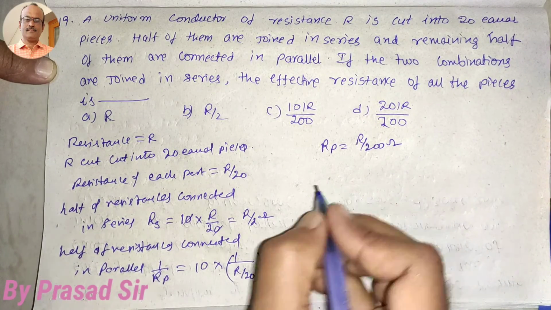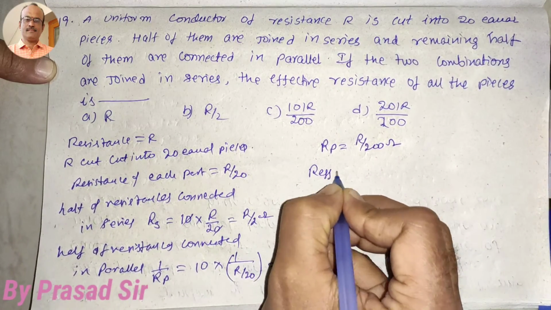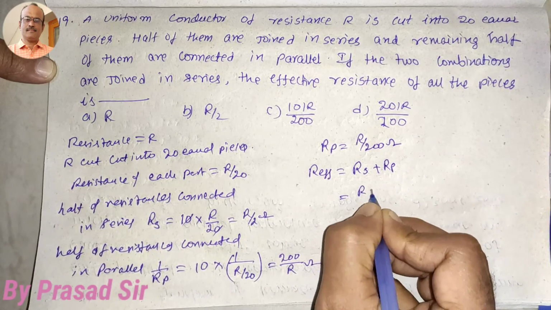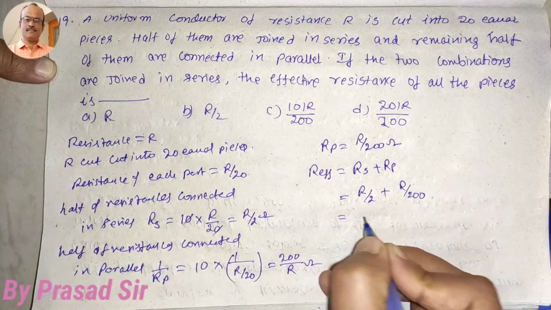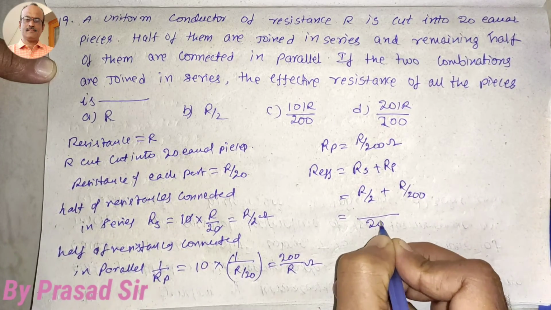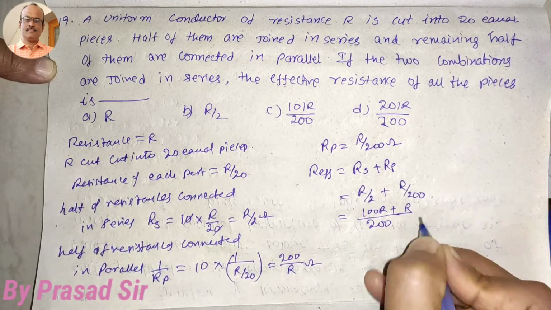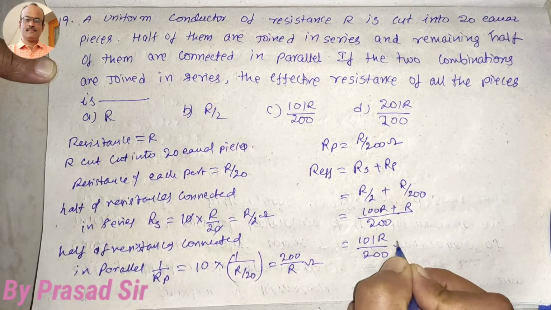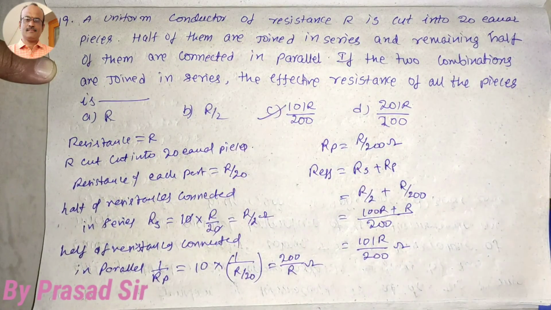Then what happens here? Both are connected in series combination. So R effective is equal to Rs plus Rp. Rs is nothing but R by 2, Rp is nothing but R by 200. So taking LCM 200, 100 R plus R is equal to 101 R divided by 200 ohms. So what is the option here? 101 by 200. Option C is correct.